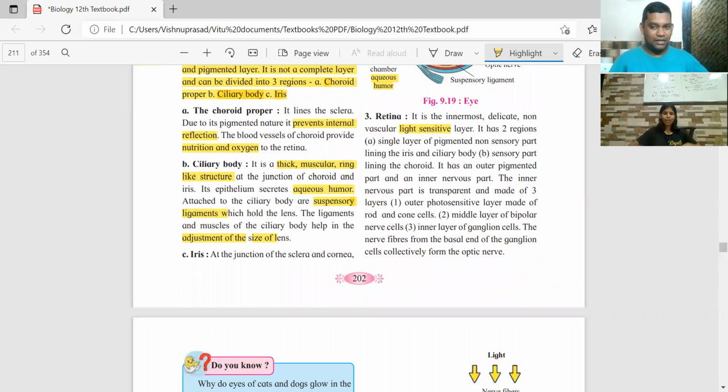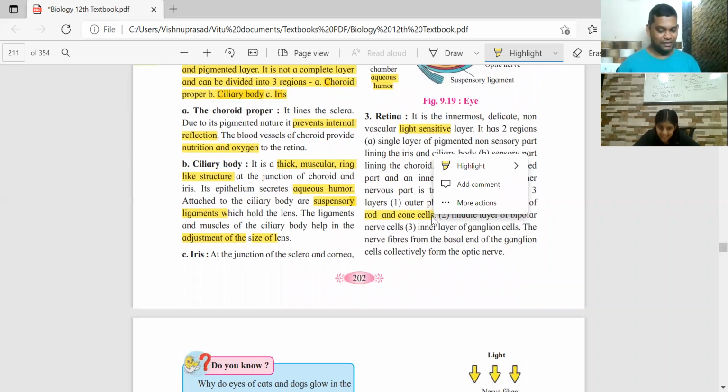The nervous part of the retina is transparent and is again made up of three layers: an outer layer, a middle layer and an inner layer. The outer photosensitive layer has two types of cells, rod cells and cone cells. The middle layer has got bipolar nerve cells.